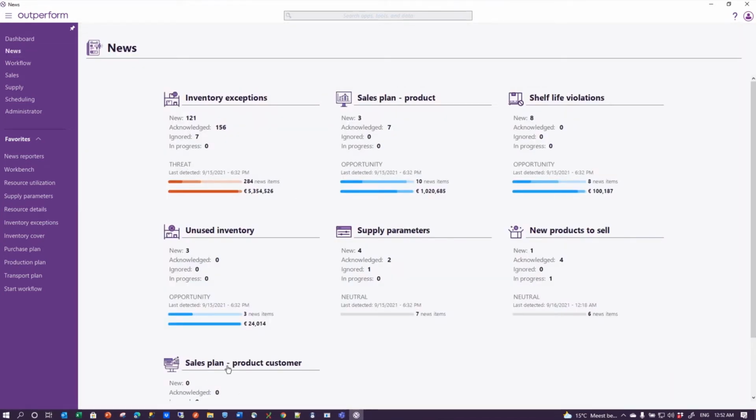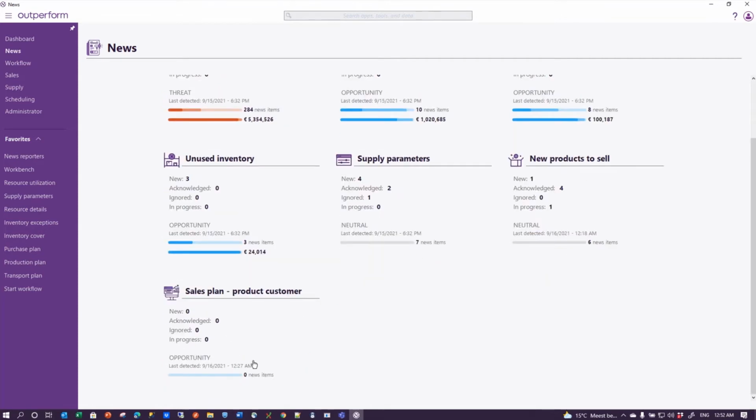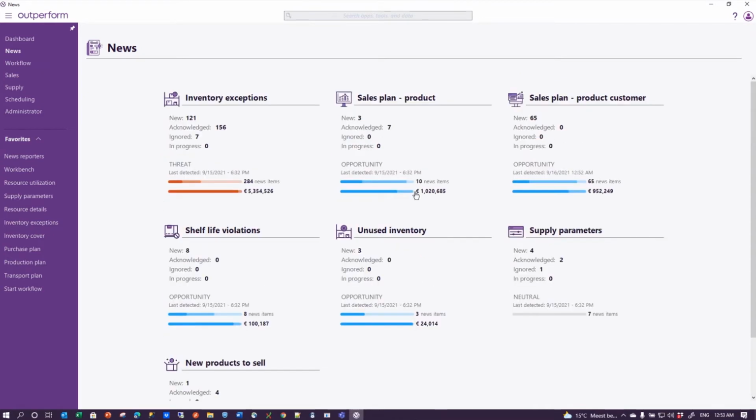I have an additional news reporter here on the lower right hand side. Now that news reporter has just woken up, so it needs to go through its first round of detecting, and as soon as it has detected, it also changes place, and that's because the news reporter position on the news page is ranked by value.